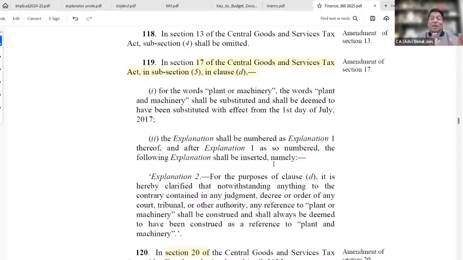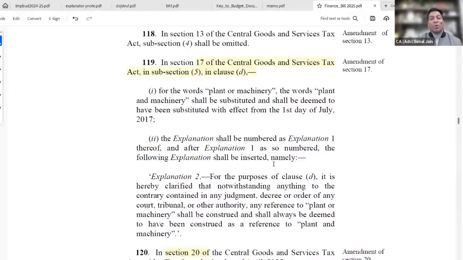So that judgment, the benefit of that judgment is now being done away. Safari Retreats is being done away, and that too retrospectively from July 1, 2017. Now, the only point of submission is, now they are making it retrospectively applicable, quite obvious. They do not want to give credit. And that is what is being referred to in the 55th GST Council meeting.